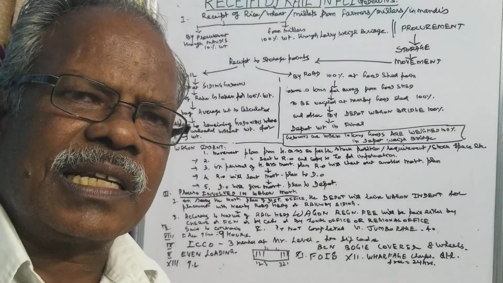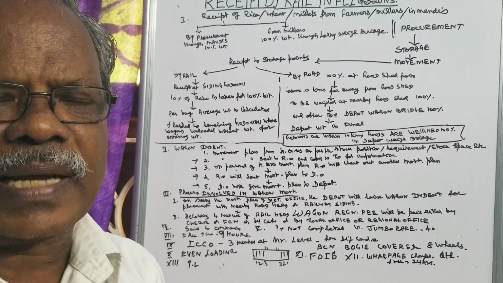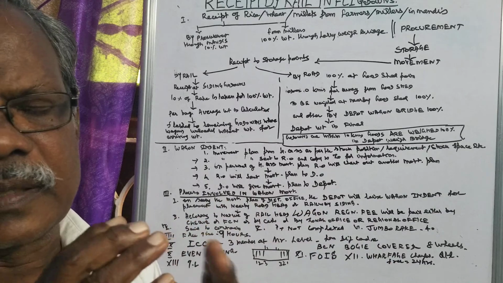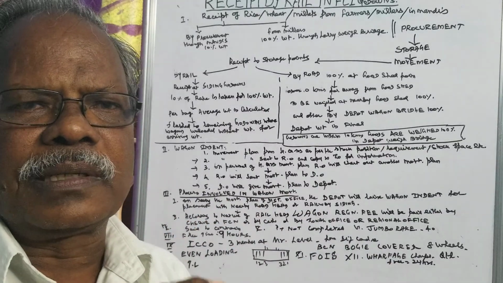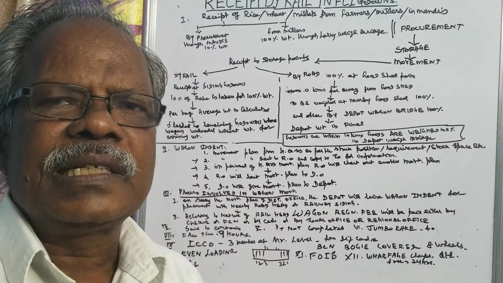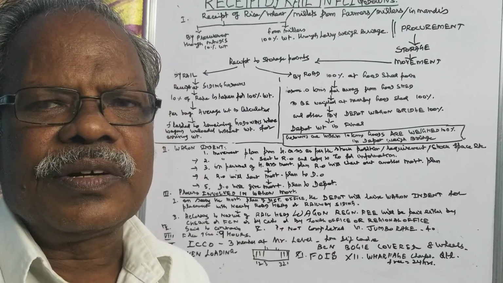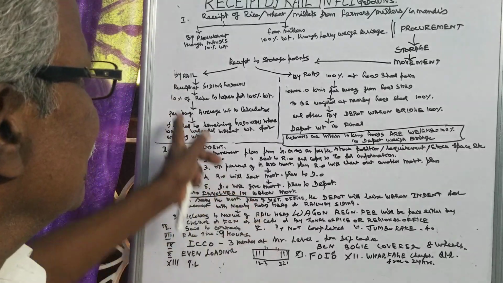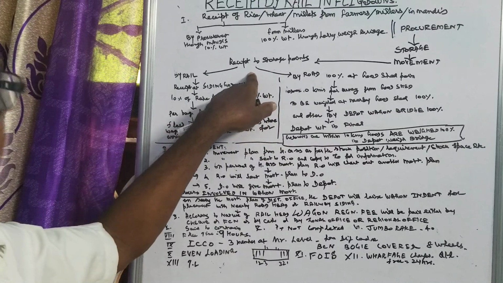The transit loss is inclusive of full bag shortage, so whenever we denote transit loss, we have to mention that it includes the full bag shortage weight. This is with regard to receipt at storage points.